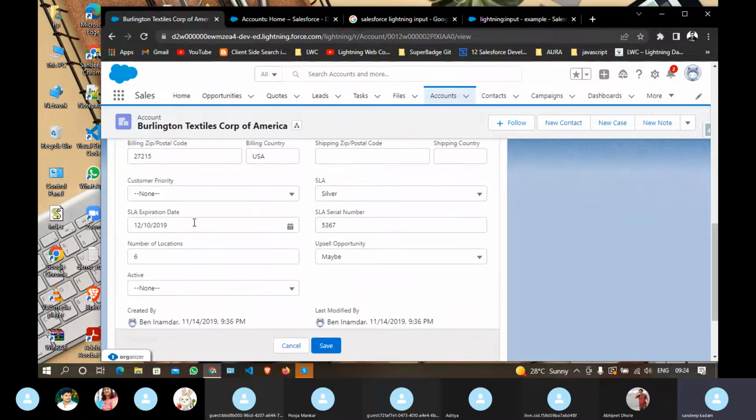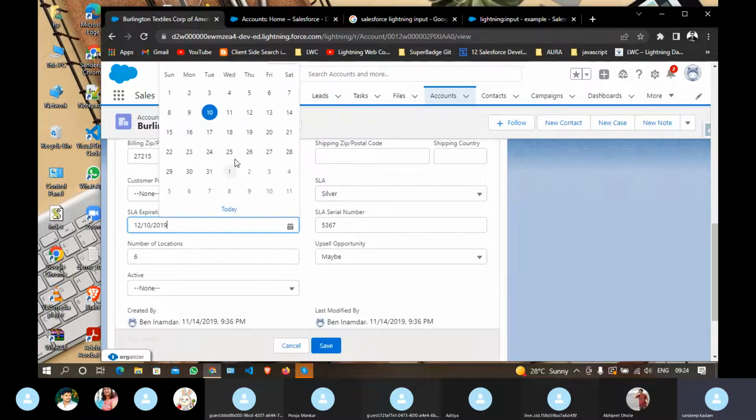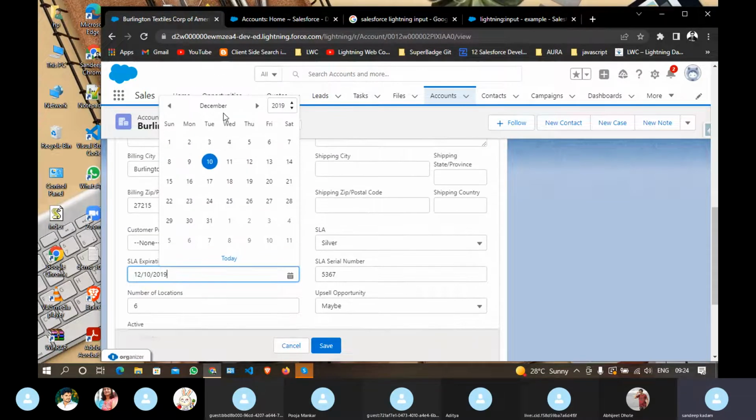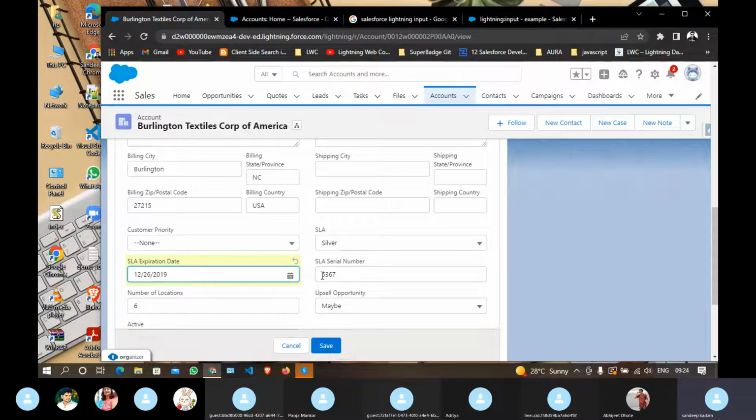I guess yeah, you can see the expiration date is there. If you click on this, the calendar will pop up. You can select your date, month and year based on that. So this way you can configure date.